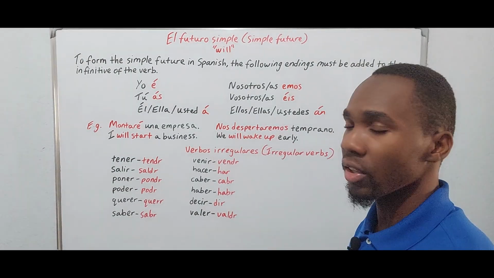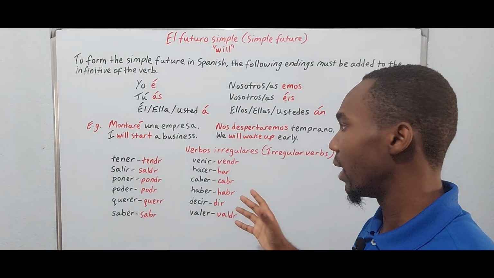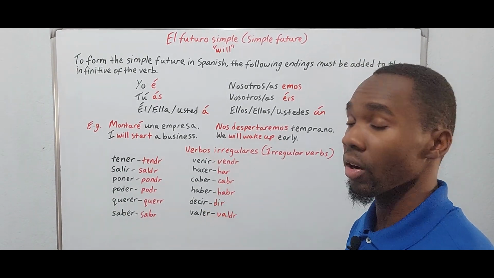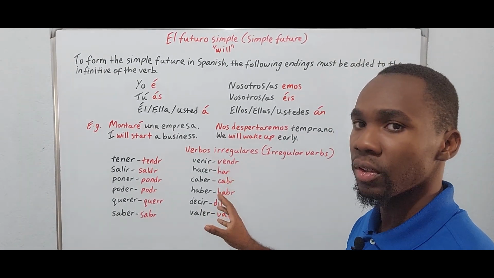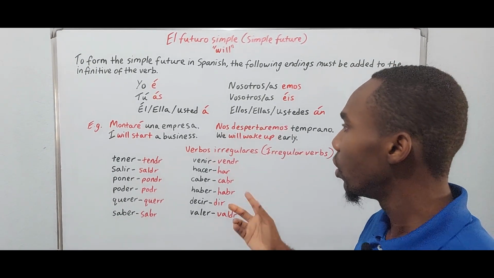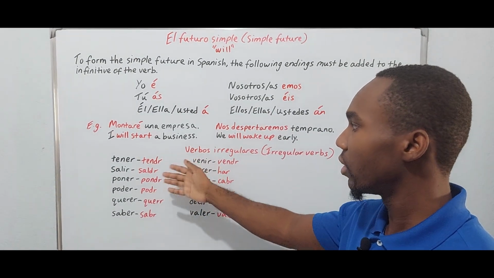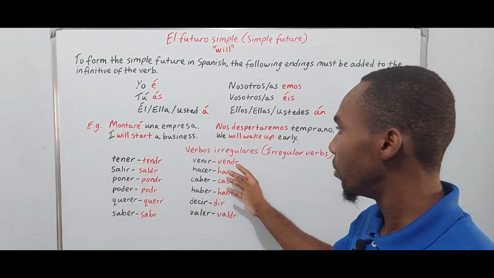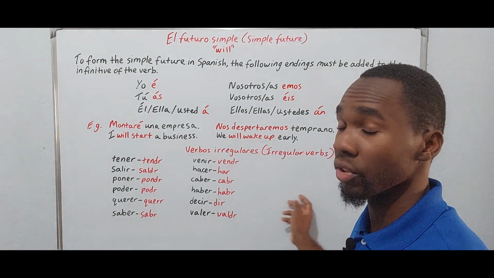Now, there are some verbs that are irregular in the simple future, and it is worth noting that these verbs are also irregular in the conditional, and the stem changes are the same. But of course, the endings will be different. So these 12 verbs are irregular: tener, tendré; salir, saldré; poner, pondré; poder, podré; querer, querré; saber, sabré; venir, vendré; hacer, haré; caber, cabré; haber, habré; decir, diré; and valer, valdré.